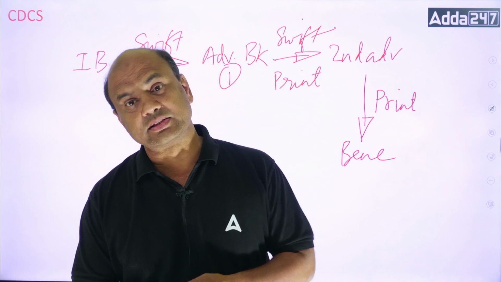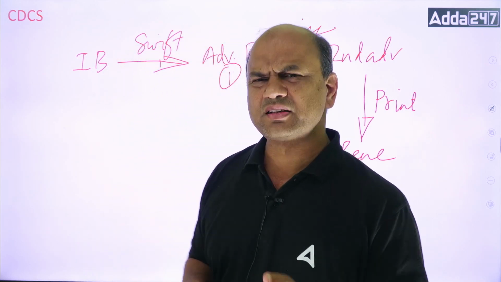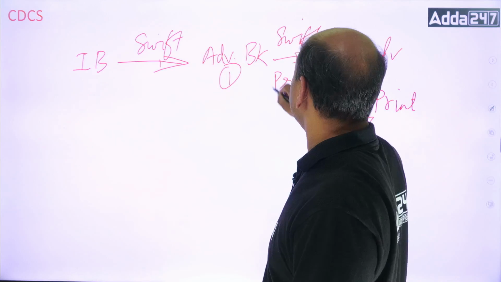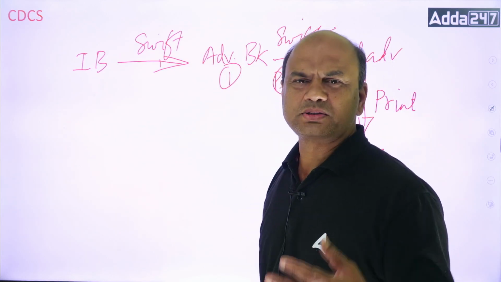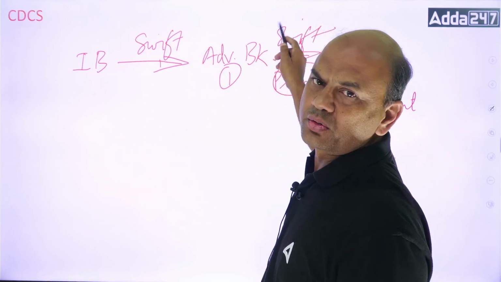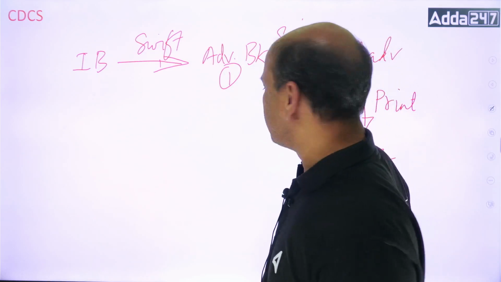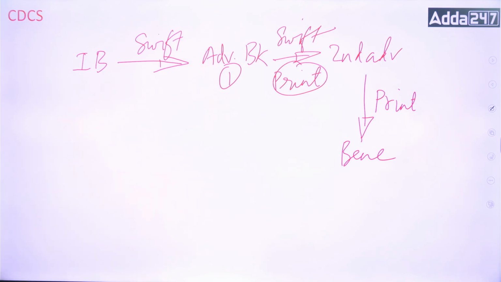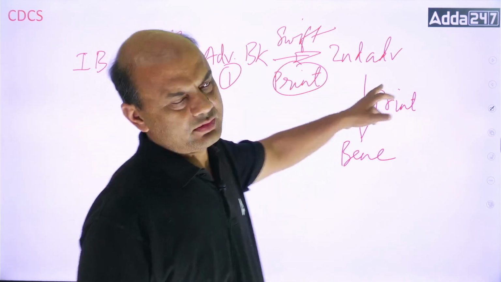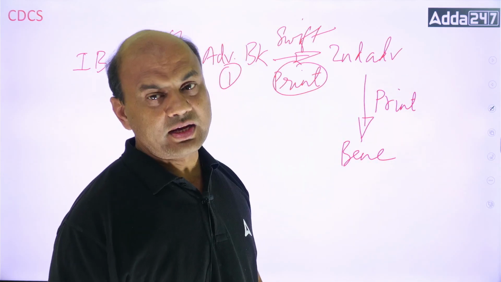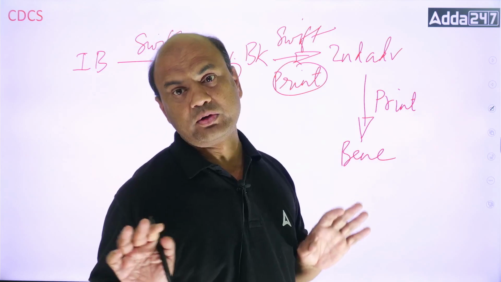Now the question arises: this printout part is very rare, this bank taking the printout, because it becomes a cumbersome process. Generally what happens is SWIFT, SWIFT, second advising, and gone. Generally the banks prefer to take the printout at the end, in the last bank. Okay, kindly understand this.